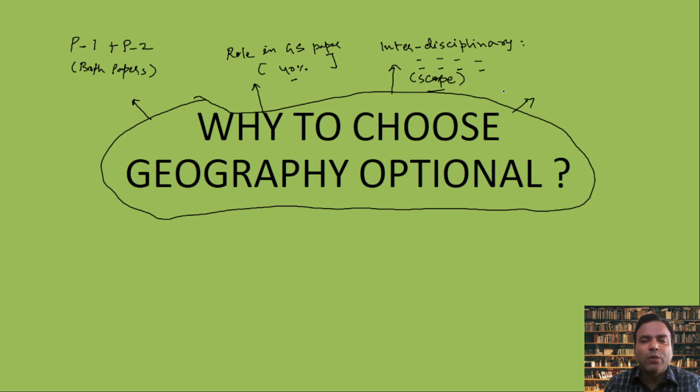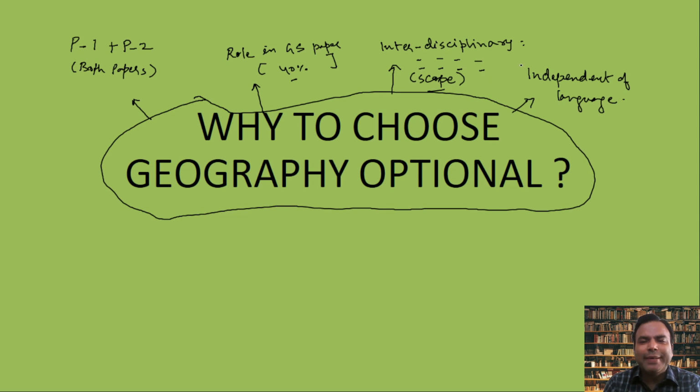Another advantage is for those coming from a technical background, where language is the big issue. They are not so good in literature or in English or their regional language. So they want those optionals where they can safely write whatever comes into their mind and present it directly. Geography suits this condition too. Here the aspirants can take advantage of the subject being independent of language.